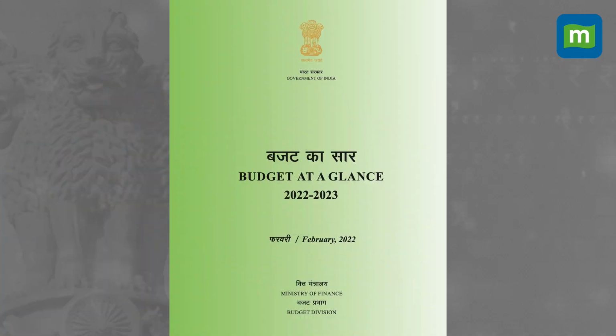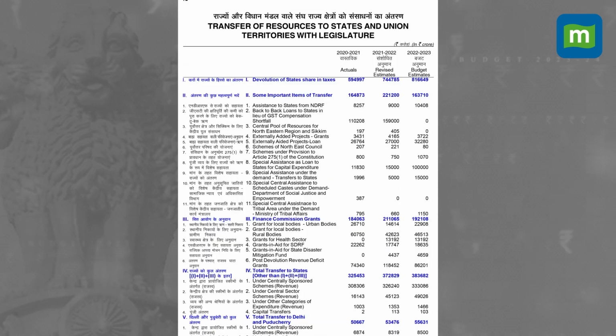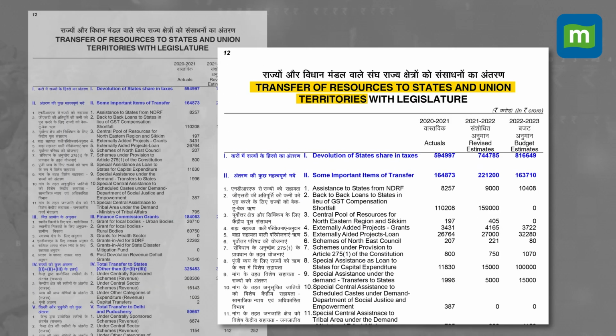Over the past few years, barring the 2 years of the pandemic, there has been a decline in the revenue deficit, which means the gap between the revenue expenditure and revenue receipts has been declining, which is a good sign. Then, in terms of your expenditure, you also have money which is given to the states. That's a separate head, money given to the states.